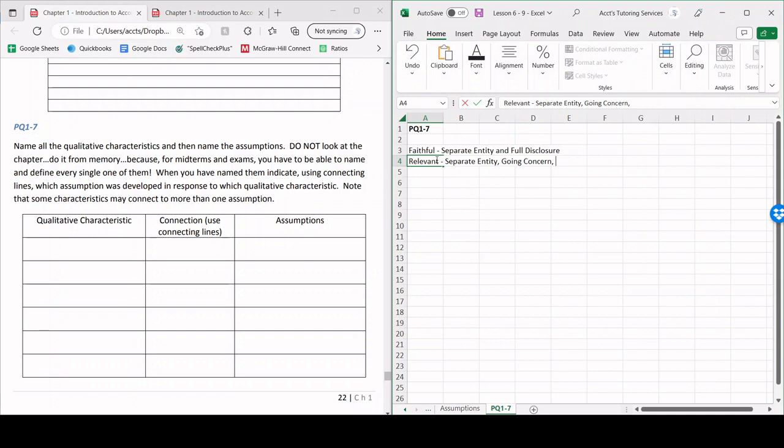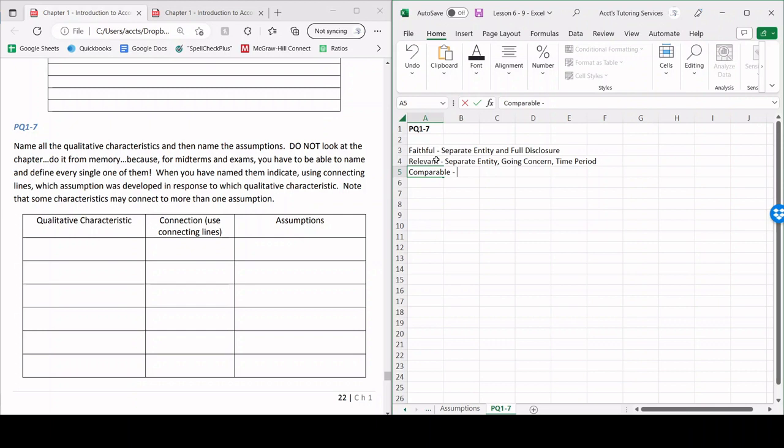Going concern is that the business is going to operate in the foreseeable future. That's obviously relevant to make decisions, right? Because if you know the business is going to shut down very soon, then the management might be making unreasonable decisions, right? And the last one is time period. This is once again very important because the time period is relevant in our decision, right? Simple as that.